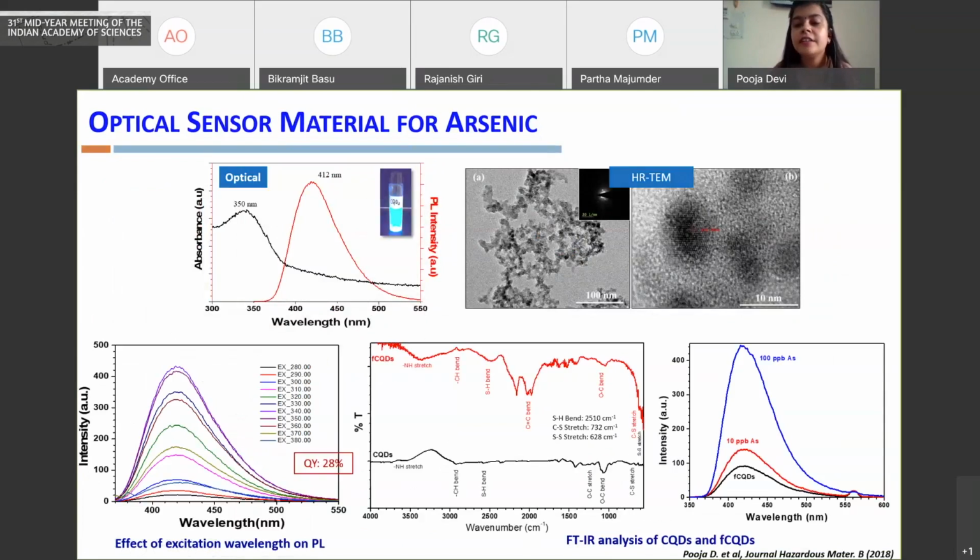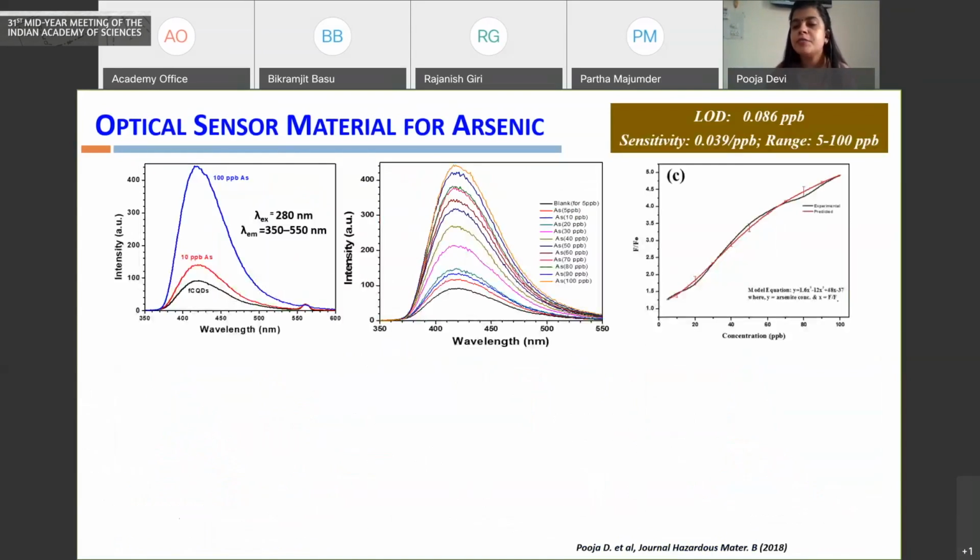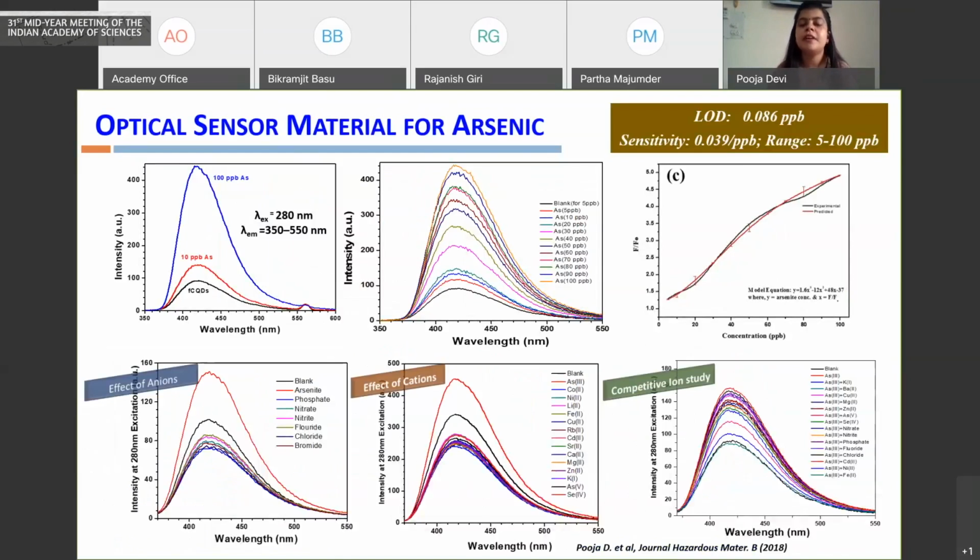Like the previous one, the material's performance in terms of its detection range, and in terms of its performance in the presence of other metal ions, is very important. So we studied this material in the presence of other metal cations, and also in competitive ion studies. So these are the two platforms which I presented here. Likewise, we worked on several platforms for other metal ions.